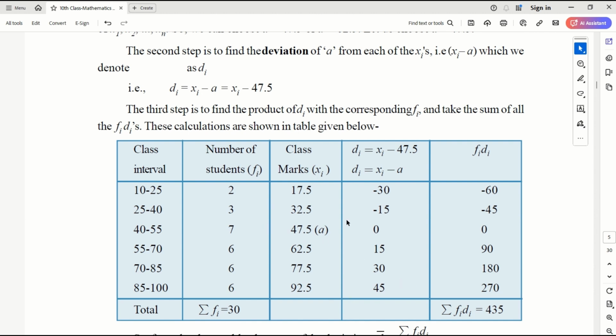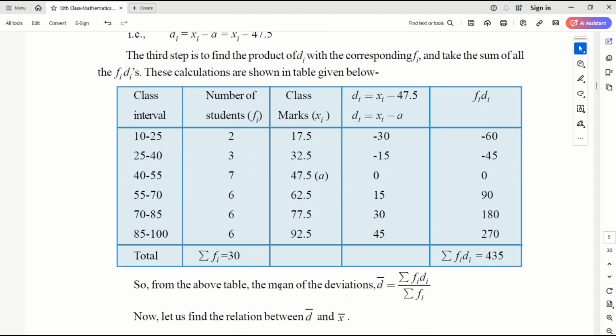With this, I get fi di: minus 60, minus 45, 0, 90, 180, 270, and sigma fi di is 435. Now the mean of the deviation, which is not the mean we want, is sigma fi di divided by sigma fi.